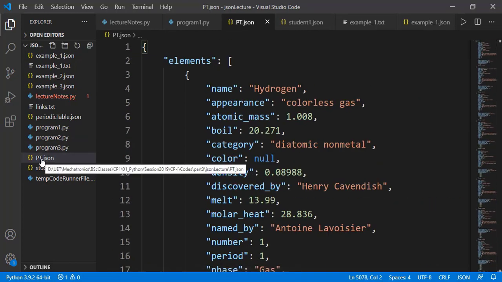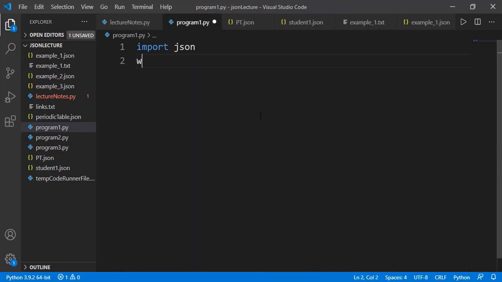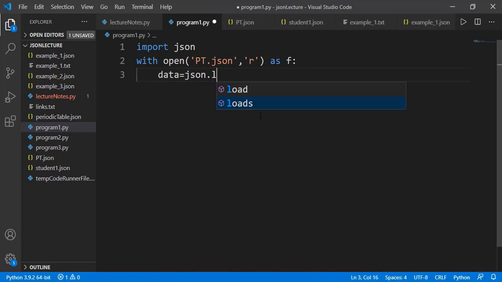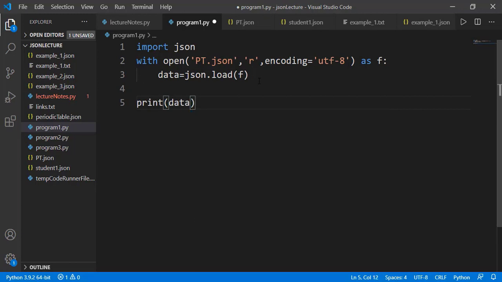And now we can read this JSON file as we did earlier. We should not print the data for over 5000 lines.